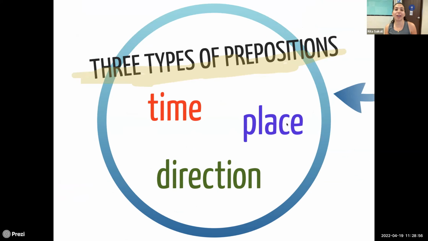All right, so there are three types of prepositions. We have time, place, and direction, right? So tiempo, lugar, y dirección, cool.